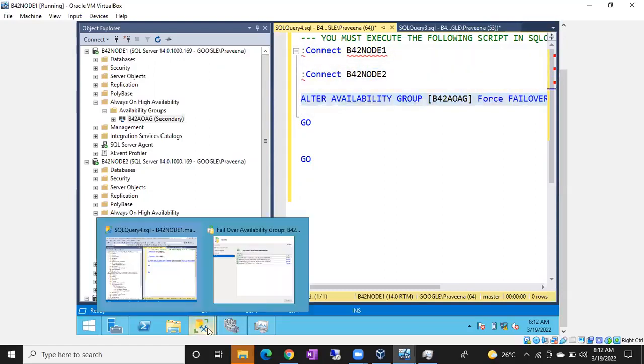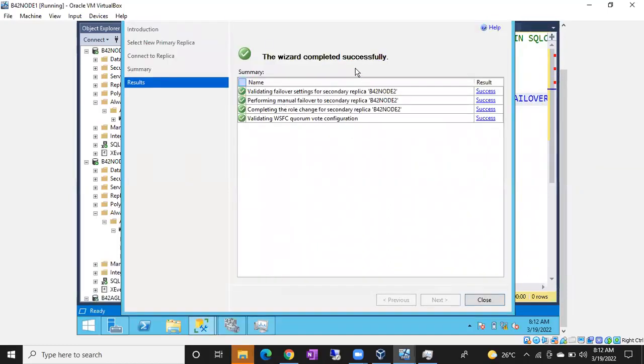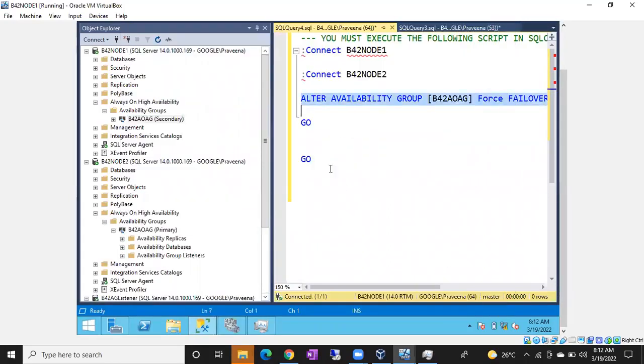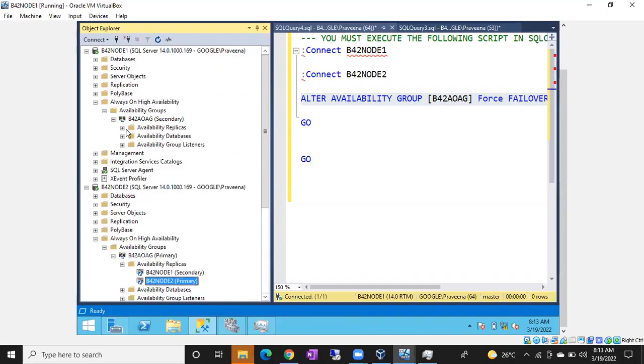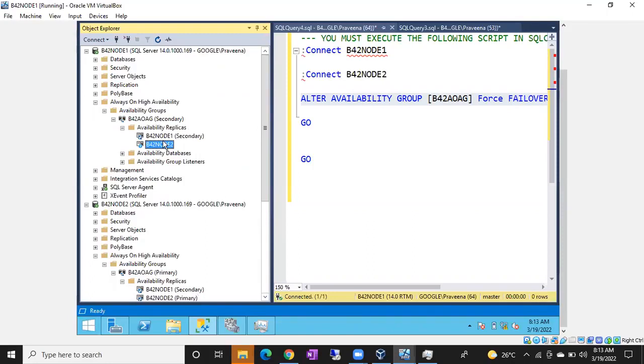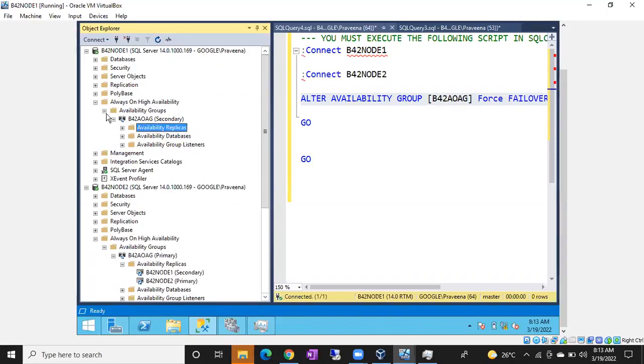Let's check whether the failover is done, guys. The wizard completed successfully. Close it, and now you can see node 1 becomes secondary and node 2 becomes primary. If you see here, the states are changed. If you go to availability replicas, you can see primary and secondary. Earlier I didn't see the status for node 1. Now you can see the status. If you see the secondary replica, you don't see the status of node 2, you can see the status of node 1 only, right? This is one way of failing over, guys.